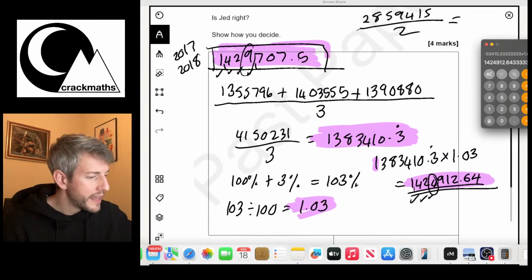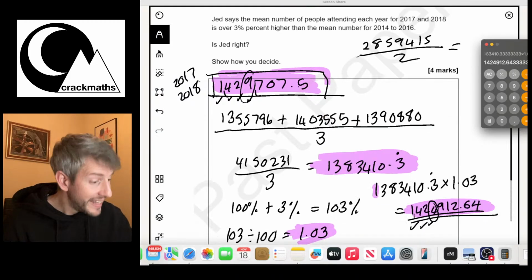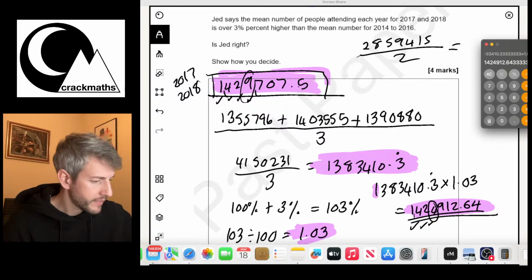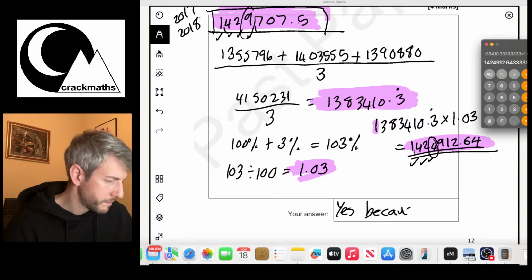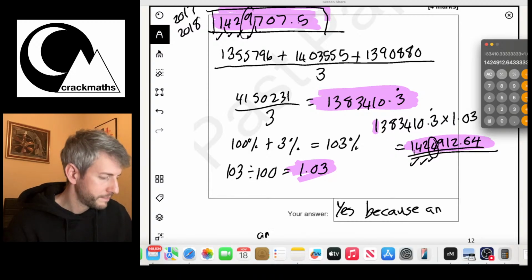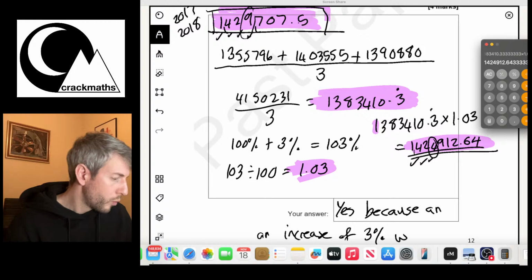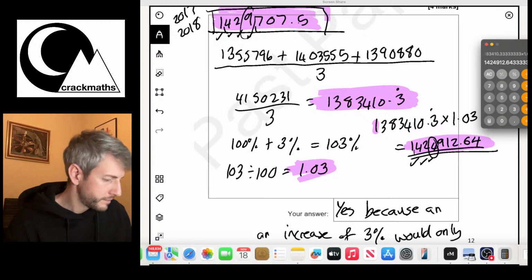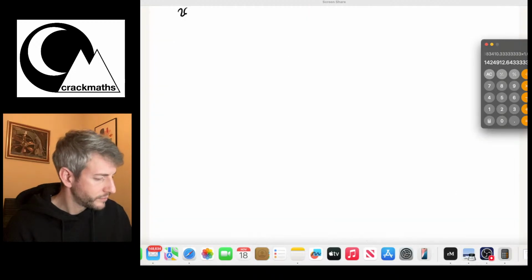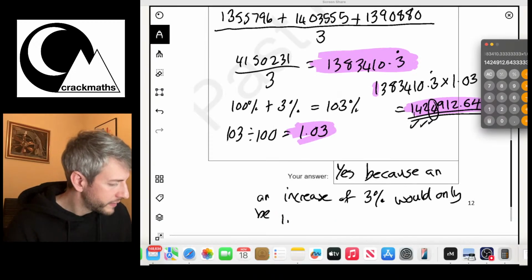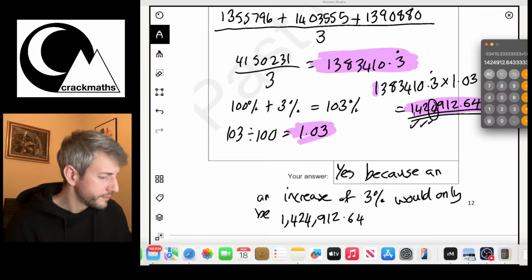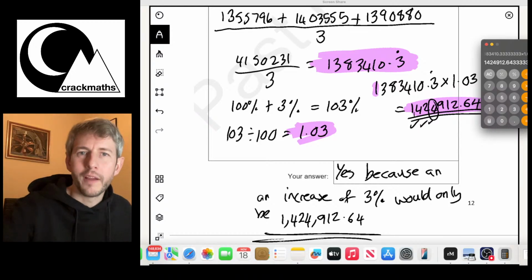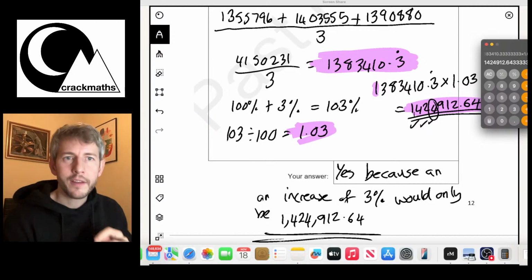Right, so this is how we've decided who is right. Is Jed right? He is right, it is over 3% higher. Yes, because an increase of 3% would only be 1,424,912.64. Okay, great. Right, let's now have a look at another calculator question.